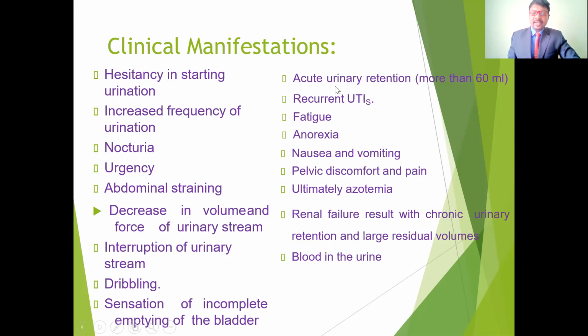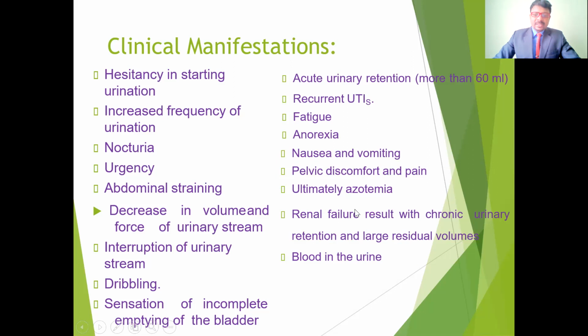Fatigue and tiredness come easily, and anorexia occurs because of the abdominal distension; the person is unable to take food. It may lead to loss of weight, and also nausea and vomiting, because of the abdominal distension. Then there is pelvic discomfort, and they may get pain because of the inflammation or infections, or because of the abdominal distension. They may get pain in the abdominal regions and also pelvic regions.